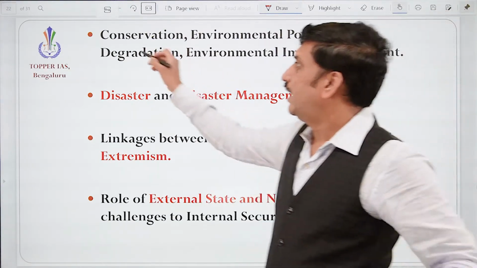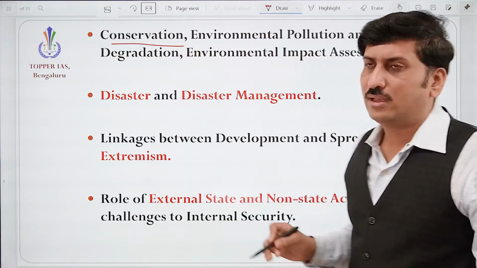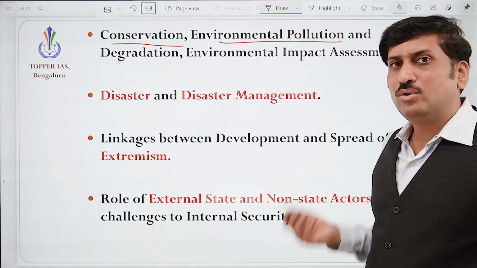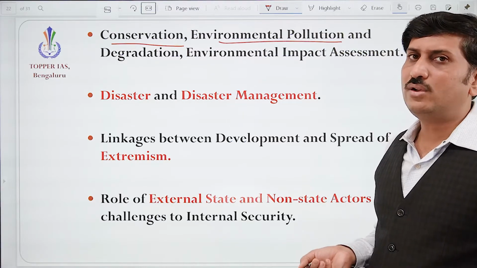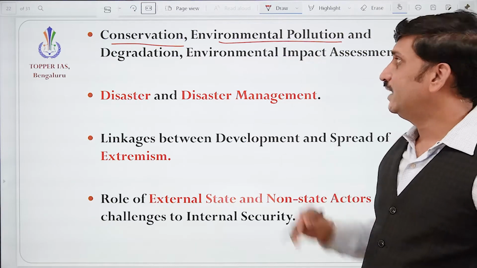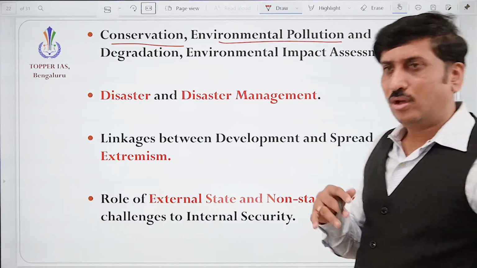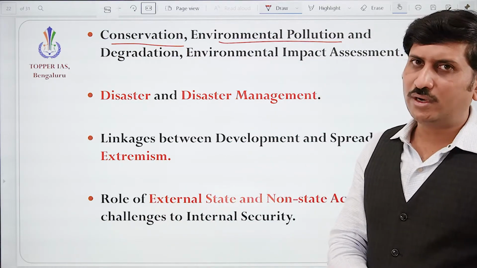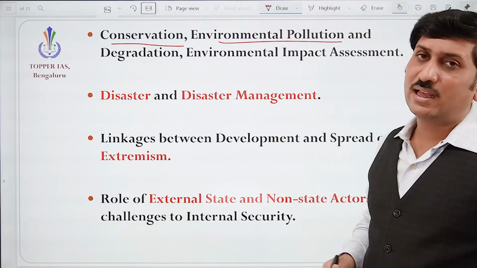We need to understand conservation and environmental pollution, how it is creating problems, and how to give a solution to it. What are the new ways of handling this pollution, along with natural ways like afforestation, growing more trees? How can technologies give a solution for this?